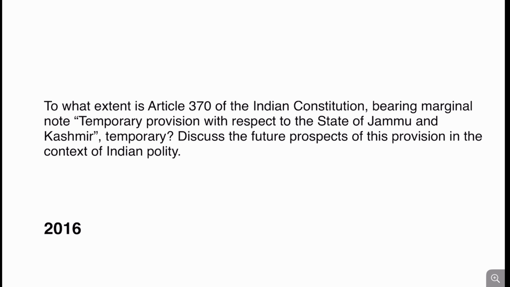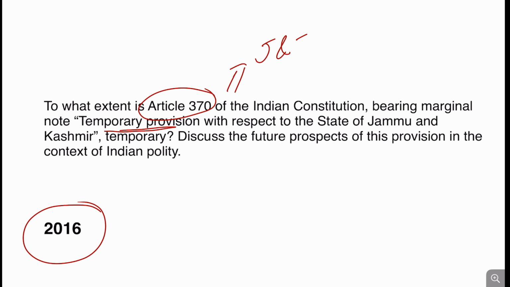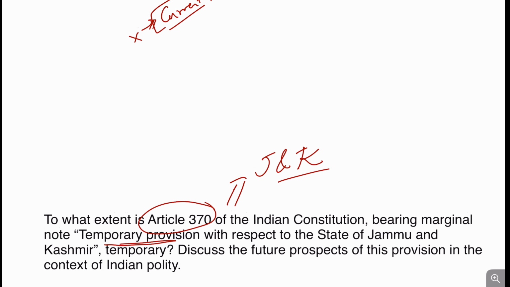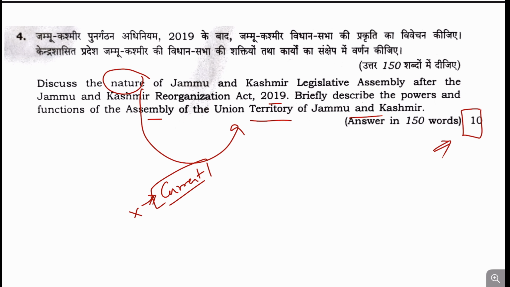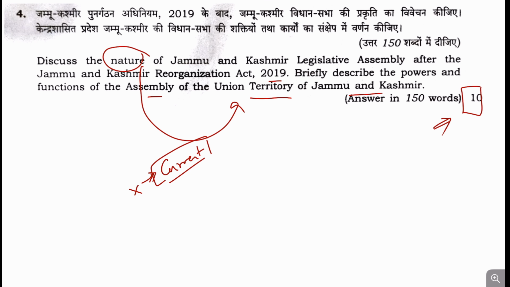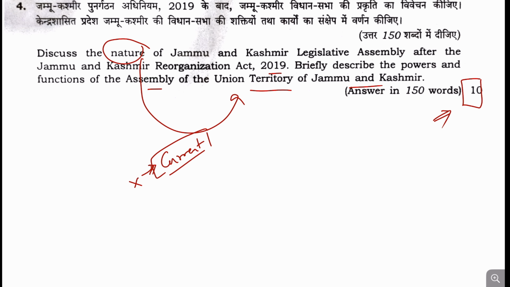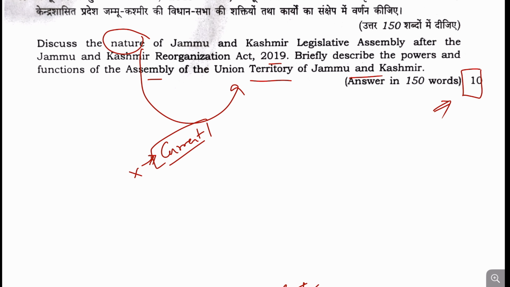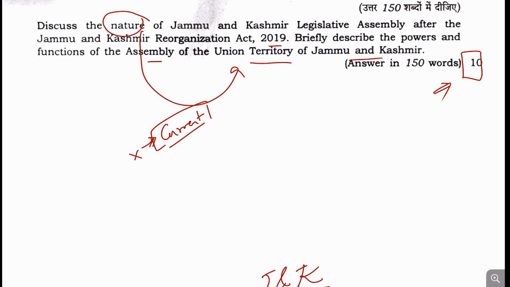So if we analyze the previous questions, 'To what extent Article 370 of the Indian Constitution bearing the note temporary provisions' was asked in 2016, when Jammu and Kashmir had a temporary provision under Article 370. But now, when the Jammu and Kashmir Reorganization Act has been passed, it has become a union territory, right? So this is how this question is a bit different from the previous questions.